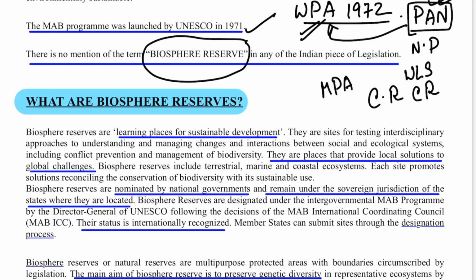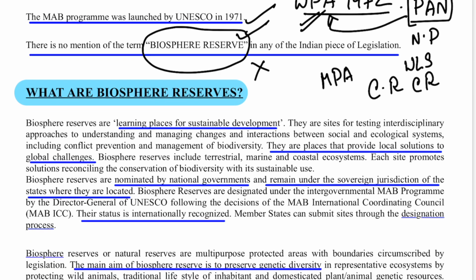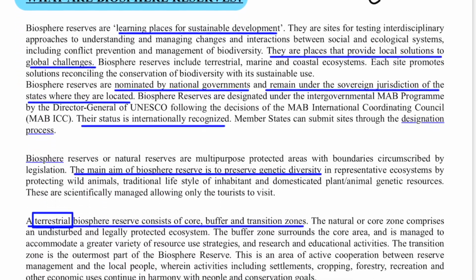1972. But let me tell you that the biosphere reserve has not been mentioned in any of the acts in India. So whatever definition we know about the biosphere reserve, and how to categorize the biosphere reserve in India, that has all been given by UNESCO totally. So I think that is clear from here.